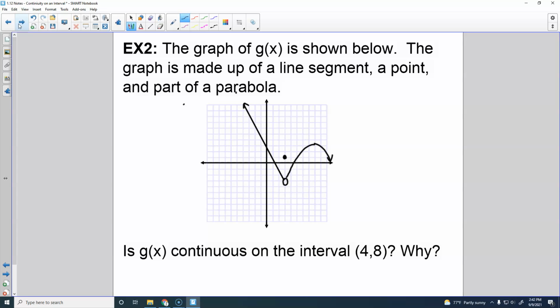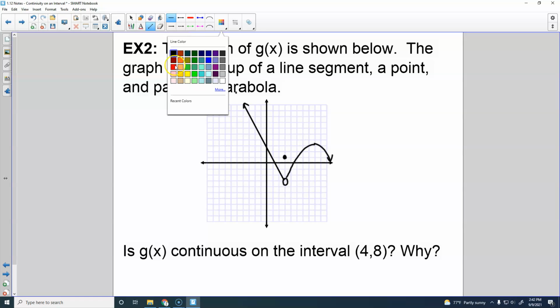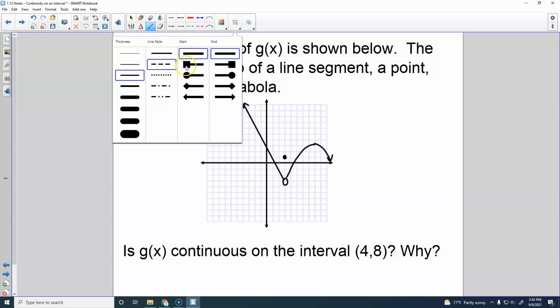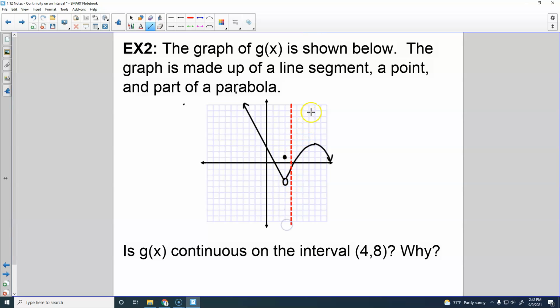Okay? Alright, so whenever it gives you intervals, think about vertical lines, like sectioning off with vertical lines. So 4 is right here, and 8 is right here. So if we only look between those two red vertical lines, Oh, so interval notation.